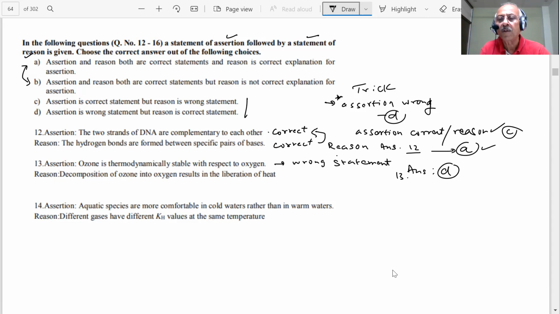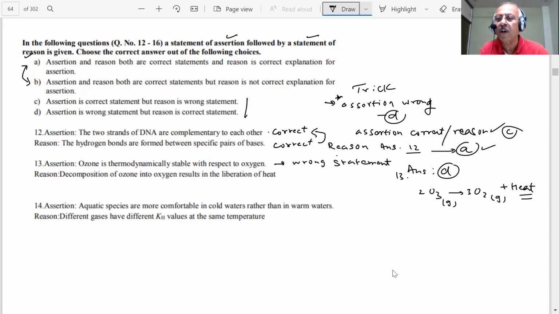Yes, sir. Now to give you more knowledge, what happens? You have 2O3. It decomposes to give 3O2. And students, heat is liberated. The formation of ozone is an endothermic process, student. NCERT statement.